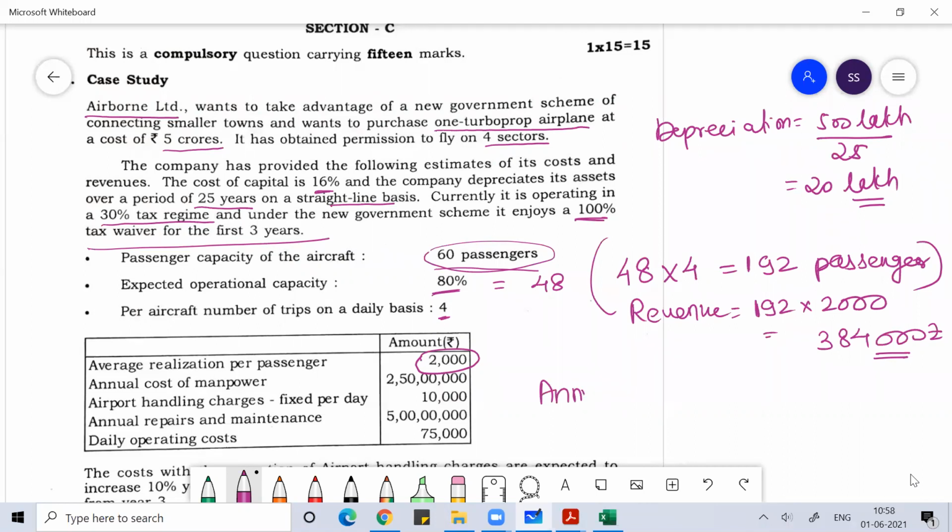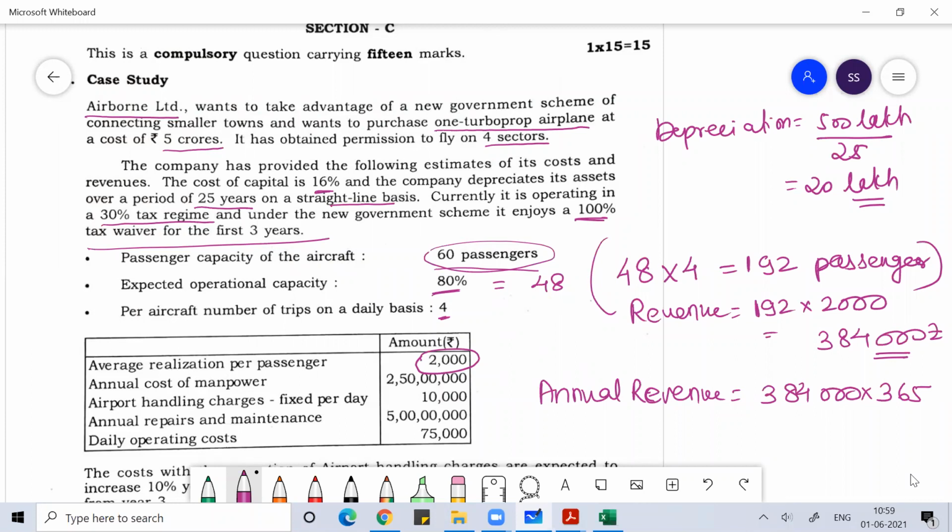How much is your annual revenue? If you calculate your annual revenue, that will be 3,84,000 into 365. So this calculation you can do, and this will give you annual revenue.